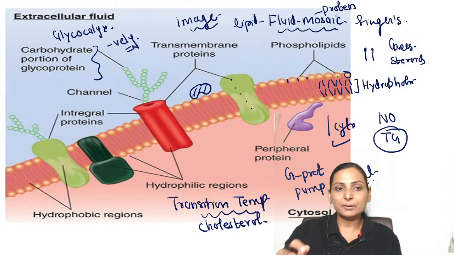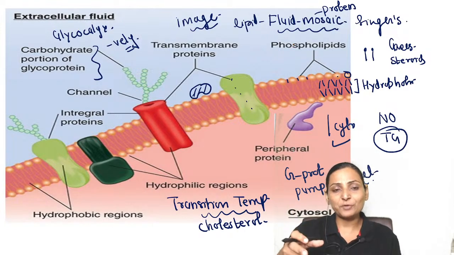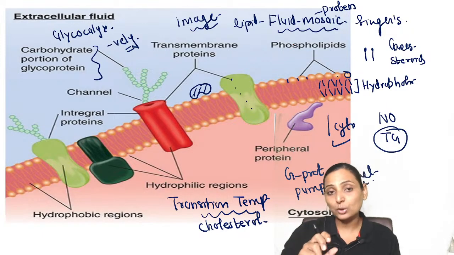Right? So remember, the cell membrane, transport across the cell membrane, then the composition of ions in the ICF and the ECF, and the body fluids. These are a couple of topics which are very, very important in general physiology and not to be missed out.